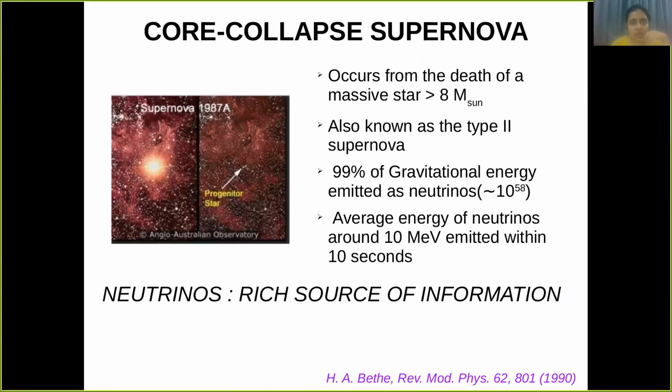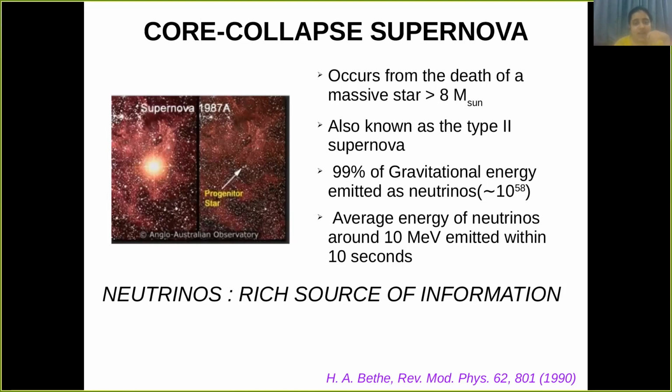Now, what is a core collapse supernova? A core collapse supernova occurs from the death of a massive star whose mass is greater than 8 times the mass of the Sun. Supernovae are of two types: Type 1 and Type 2. Type 2 supernova is also known as core collapse supernova, where 99% of the gravitational energy is emitted as neutrinos, of the order of 10 to the power 58, and the average energy of the neutrinos is around 10 MeV, and it is emitted within 10 seconds.